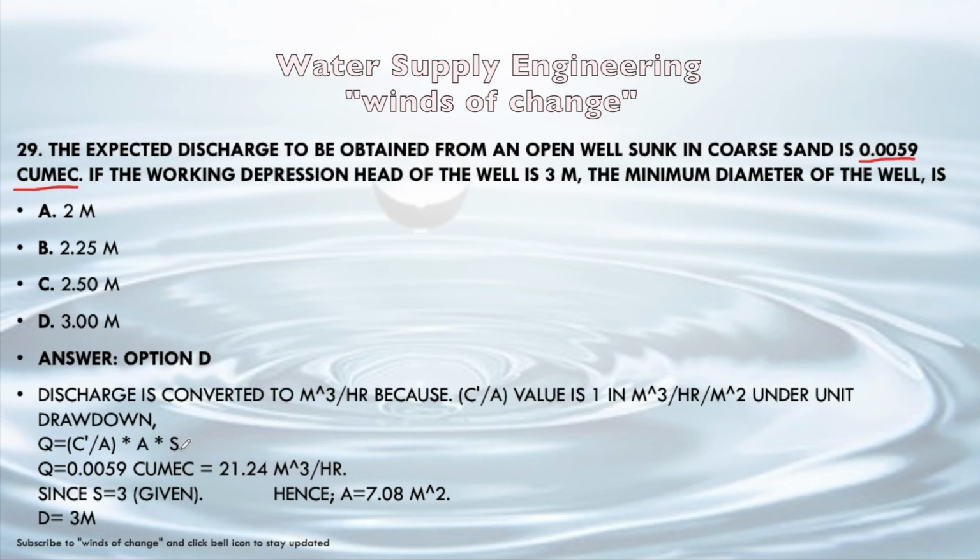We know the value of S, that is drawdown is 3 meter, and we will find out the area, that is area will be this discharge upon this S, because C dash by A value, this value is taken as 1 in m cube per hour per meter square. This value is taken as 1 in case of this unit drawdown. So the area will be 7.08 meter square, which can be given as pi by 4 d square equal to 7.08. So this dia will become 3 meter. Answer will be 3 meter, that is option D. You can calculate it by your own also.